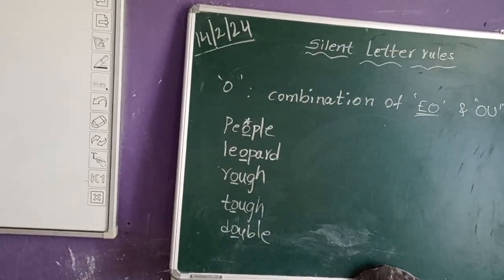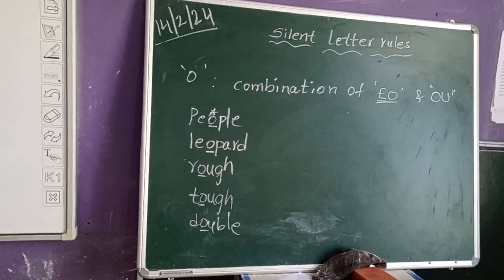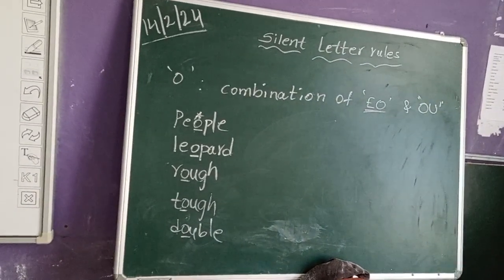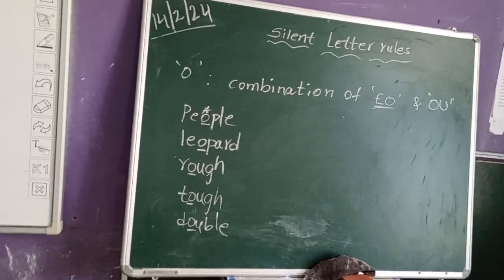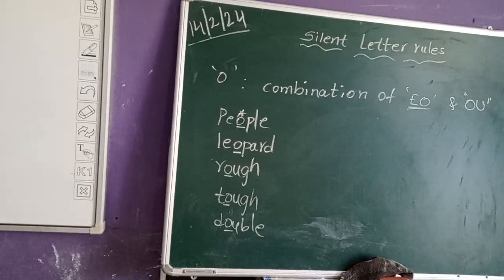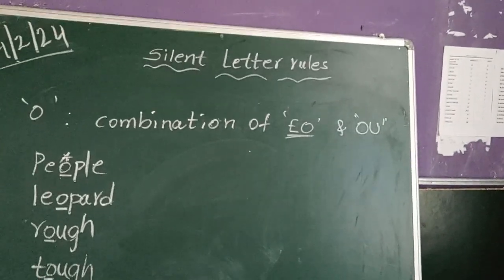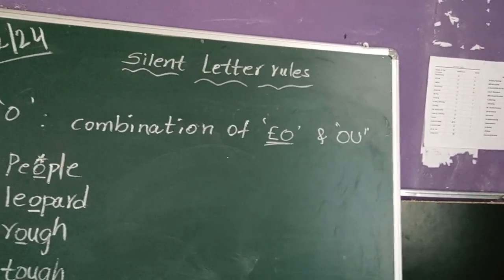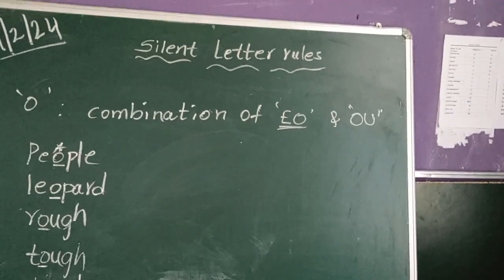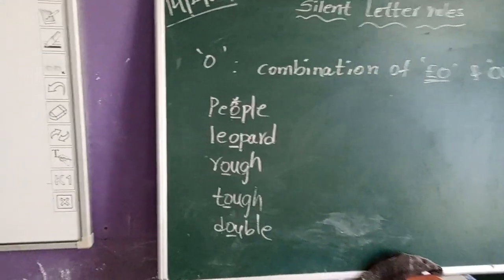Next word is rough. R-O-U-G-H. There is the combination of O and U. Which sound we are pronouncing? Rough. What we are saying? Rough. So O is being silent in that word. So tough, double. Here also we are pronouncing U sound, not O sound. So when there is combination of E, O in any word, O will be silent, and if you find the combination of O, U in any word, O will be silent. So for that, here I wrote some examples. Is it clear, children?